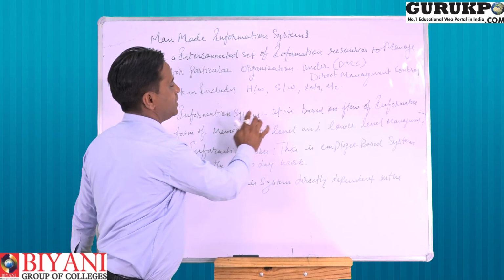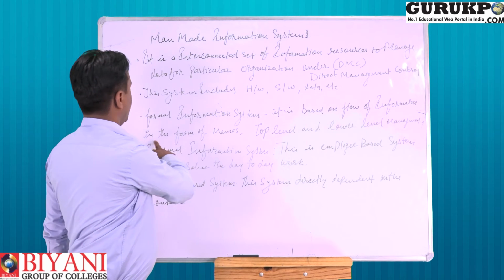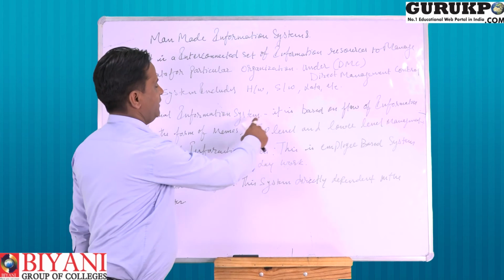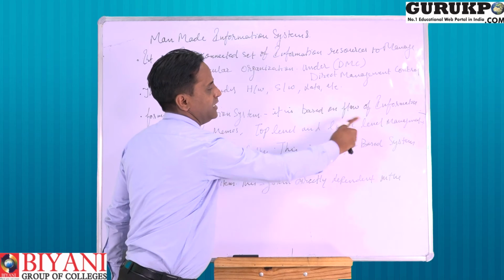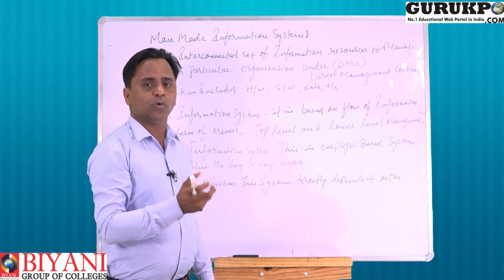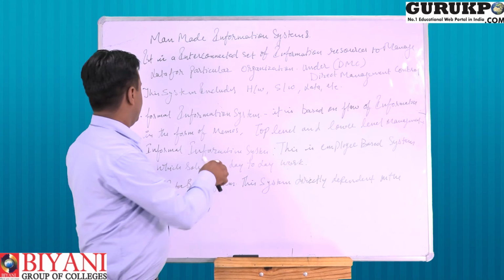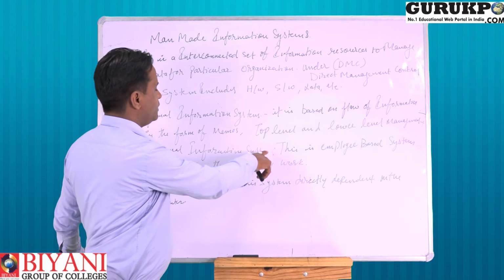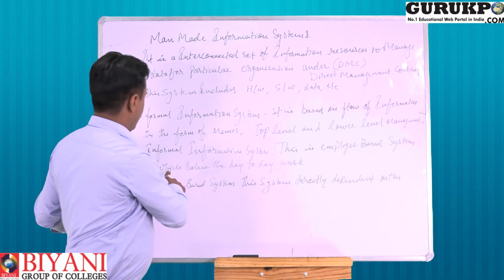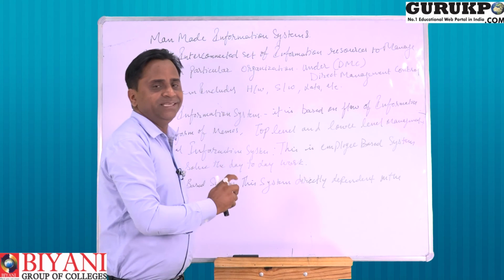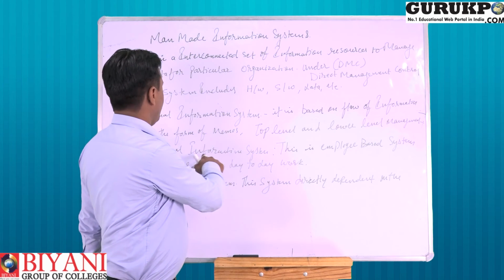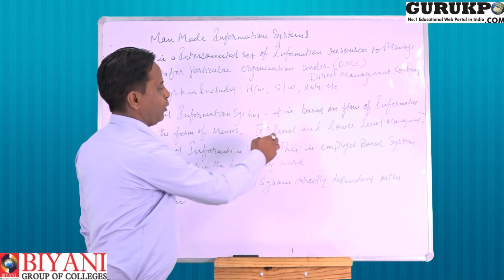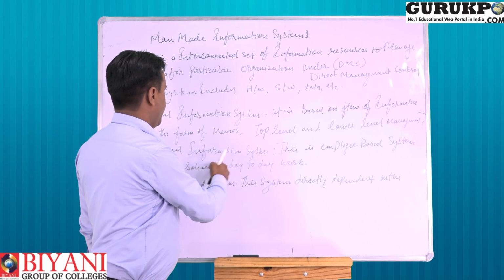Next, the formal information system. It is based on the flow of information in the form of memos. Those information are held in memos. It is managed by both top level and low level. Then next, the informal information system. This is an employee-based system which solves day-to-day work. In this system, day-to-day problems are solved through employee-based work.